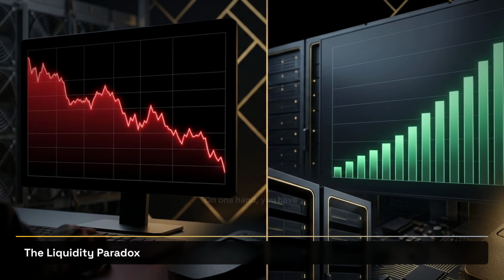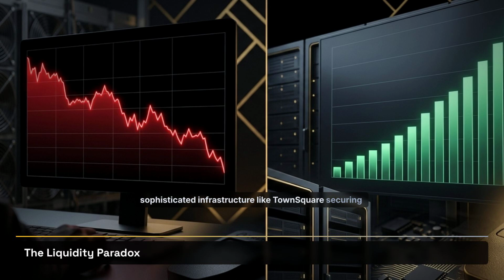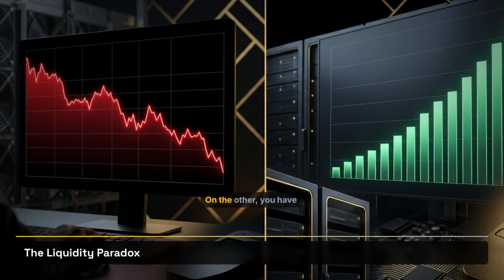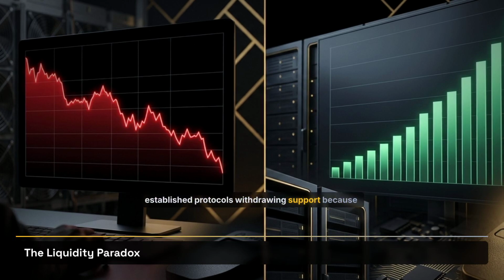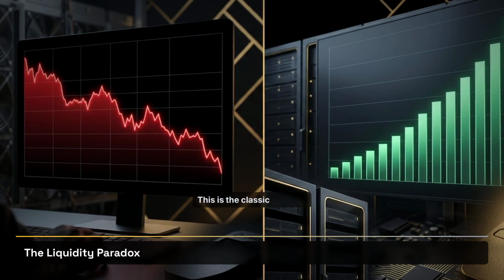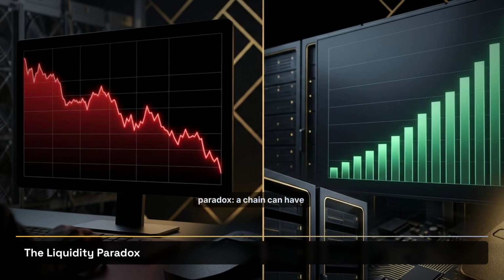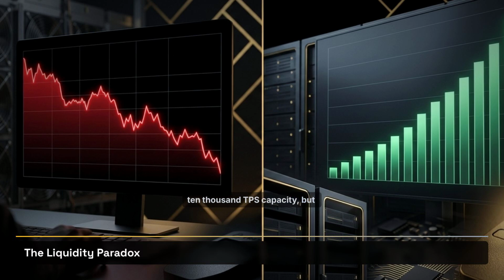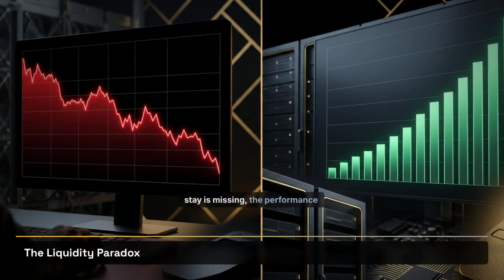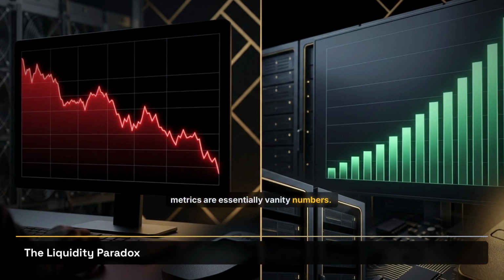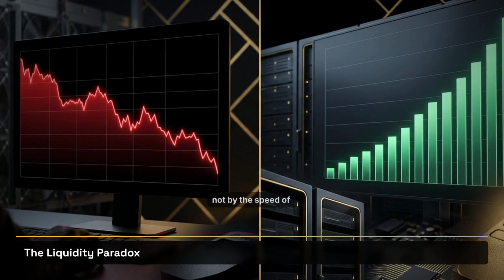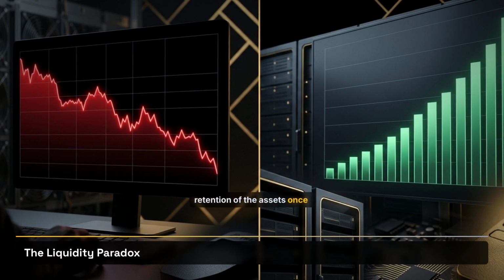On one hand, you have sophisticated infrastructure like Town Square, securing $16 million in funding to build money markets on Monad. On the other, you have established protocols withdrawing support, because the actual builder-to-user ratio remains skewed. This is the classic liquidity paradox. A chain can have 10,000 TPS capacity, but if the cost of getting capital onto the chain remains high, or the incentive to stay is missing, the performance metrics are essentially vanity numbers. The success of this new onboarding method will be measured not by the speed of the swap, but by the retention of the assets once they arrive.